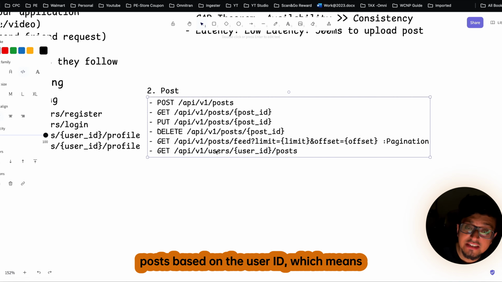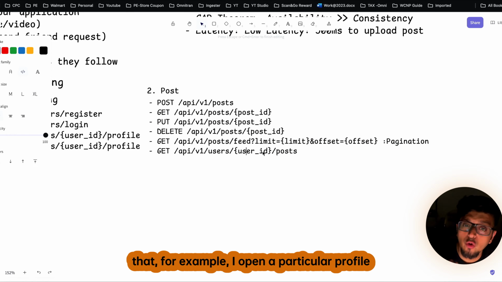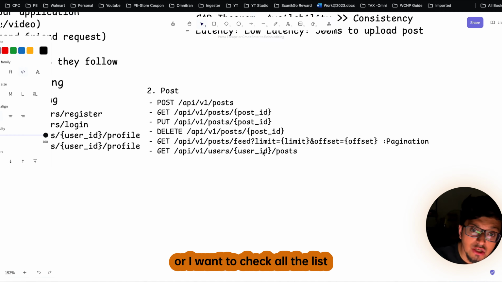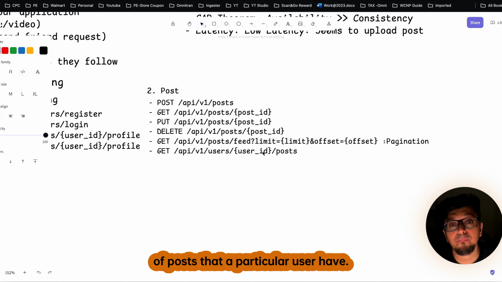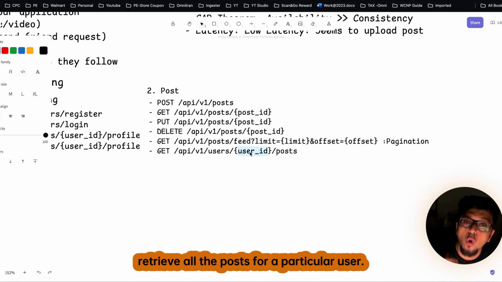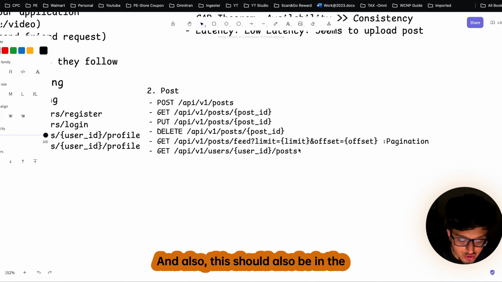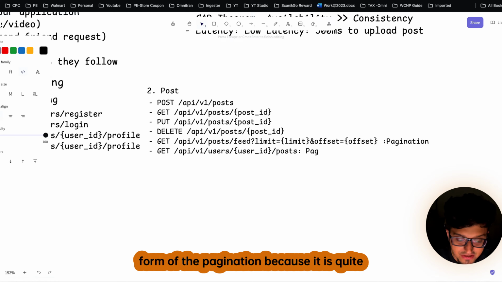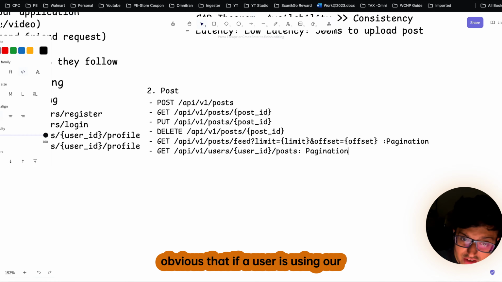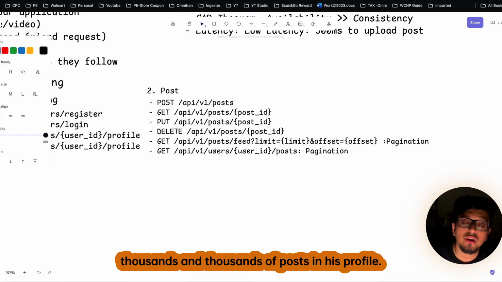Now the next one is getting all the posts based on the user ID, which means, for example, I open a particular profile or I want to check the list of posts that a particular user has. So based on the user ID, it will retrieve all the posts for that user, and this should also be in the form of pagination, because it is quite obvious that if a user is using our application for a long time, there will be thousands and thousands of posts in his profile.